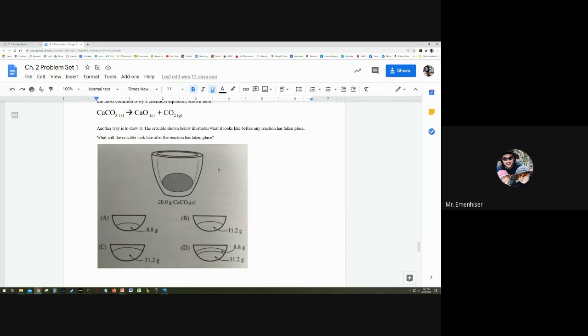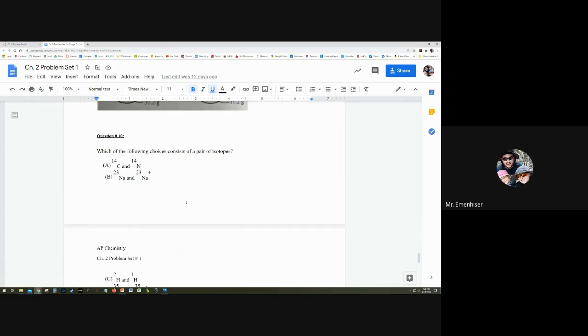And so I keep seeing this 8.8 here, which is the 20 minus the 11.2 for the calcium oxide that we made. That 8.8 grams is not going to be shown. So A is not correct. D is not correct. And all that we're going to have remaining is the calcium oxide, which is 11.2 grams. So here it is, B. Just 11.2 grams remaining. All right, number 10.